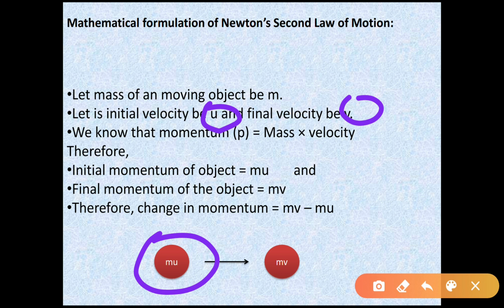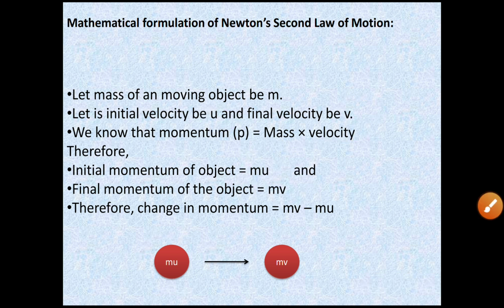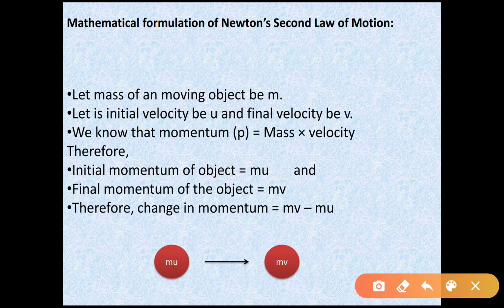We know that the momentum p is equal to mass into velocity. Therefore initial momentum is mu, final momentum is mv, and if you apply force, then the momentum will change from mu to mv. So how much change have we found? That is mv minus mu, final momentum minus initial momentum.